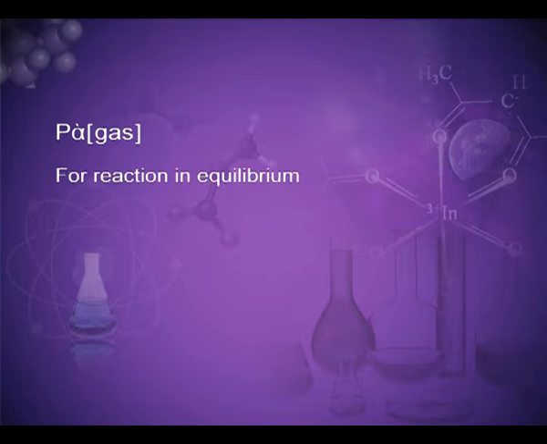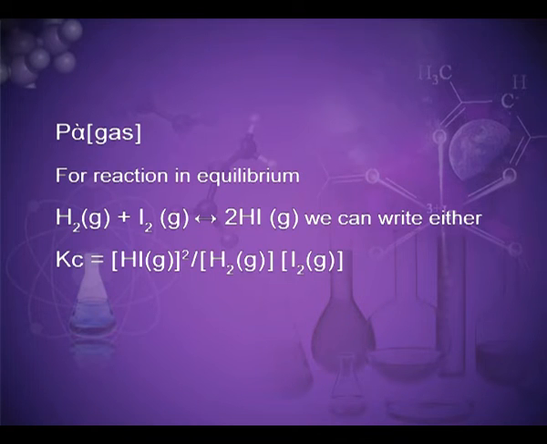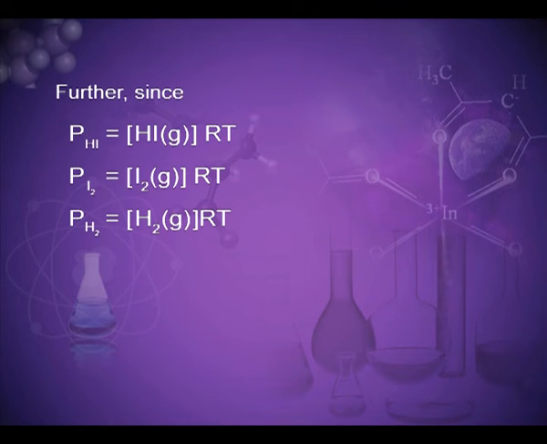For a reaction in equilibrium, like H2 plus I2 gives twice of HI, in gaseous state, we can write either Kc is equal to HI to the power 2 divided by the concentration of H2 and the molar concentration of I2, or Kp is equal to P of HI to the power 2 divided by P of H2 and P of I2. Further, according to the ideal gas equation, P is equal to nRT, so P of HI is equal to the molar concentration of HI times RT, P of I2 is equal to the concentration of I2 times RT, and P of H2 is equal to the molar concentration of H2 times RT.